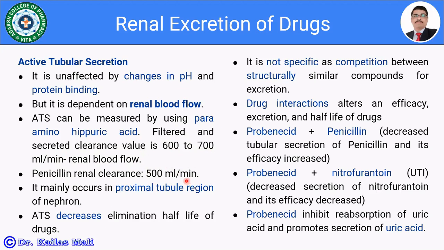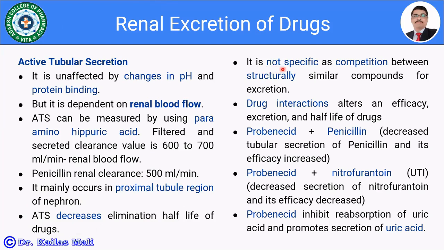So active tubular secretion mainly occurs in the proximal tubule region of the nephron, and it decreases the elimination half-life of the drug. If the drug is secreted by active tubular secretion, its elimination half-life is going to be decreased. As this is an active process, carriers are involved. It is bidirectional, energy is required, and it is not specific for a particular structure.